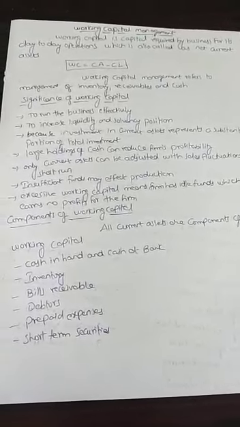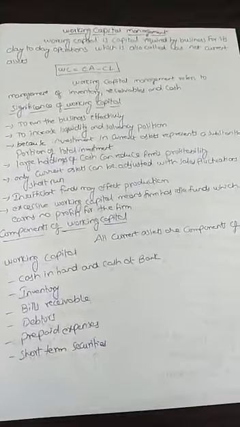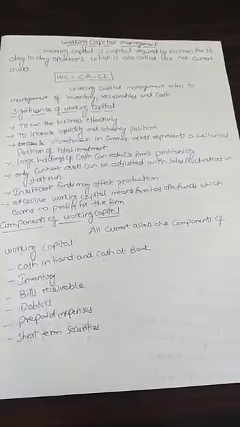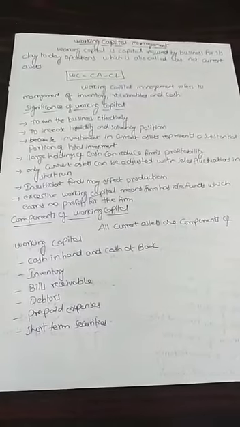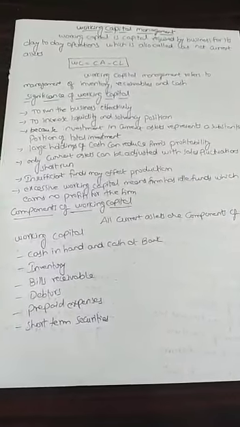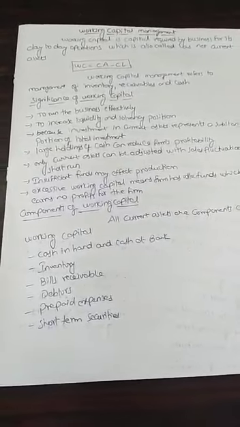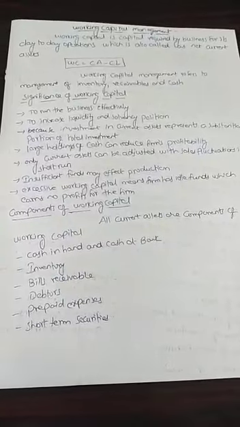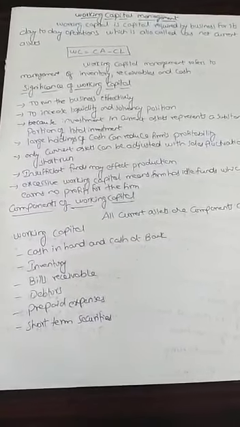In this class, I am going to explain to you about the operating cycle of working capital. Let me once again explain the meaning of working capital. Working capital is the difference between current assets and current liabilities. Current assets are the assets which can be converted into cash by the firm within a period of 1 year, and current liabilities are the ones which have to be paid by the firm within a period of 1 year.